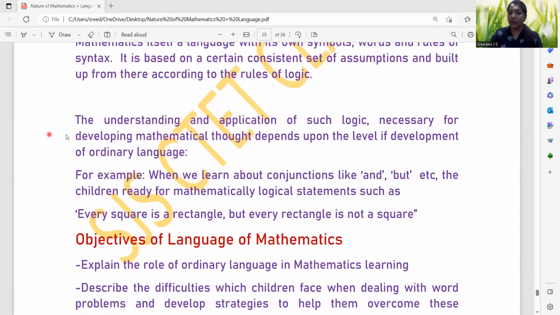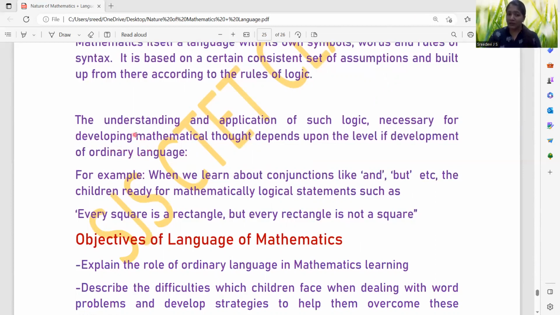Okay. The understanding and application of logic necessary to developing mathematical thought depends upon the level of development of ordinary language. When we are evolving mathematical language, it should have logical aspects, because mathematics is a language which enhances reasoning ability, especially logical reasoning ability, right?